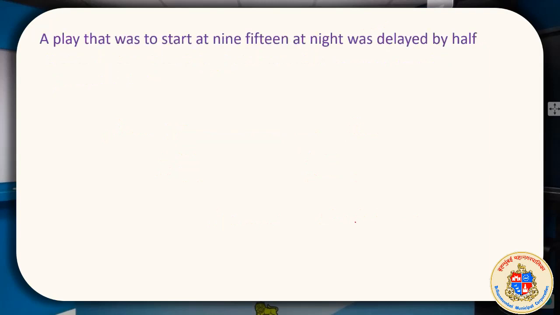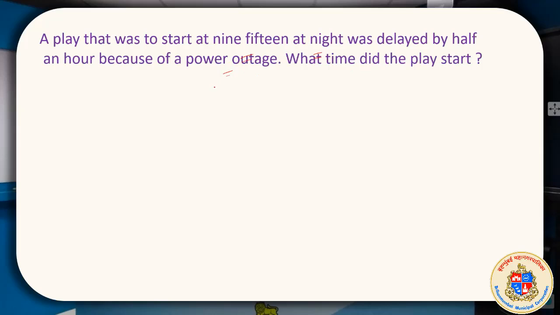A play that was to start at 9:15 at night was delayed by half an hour because of a power outage. What time did the play start?